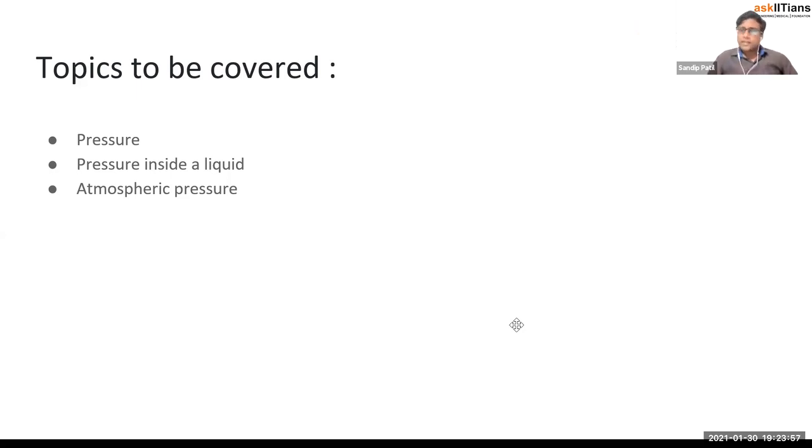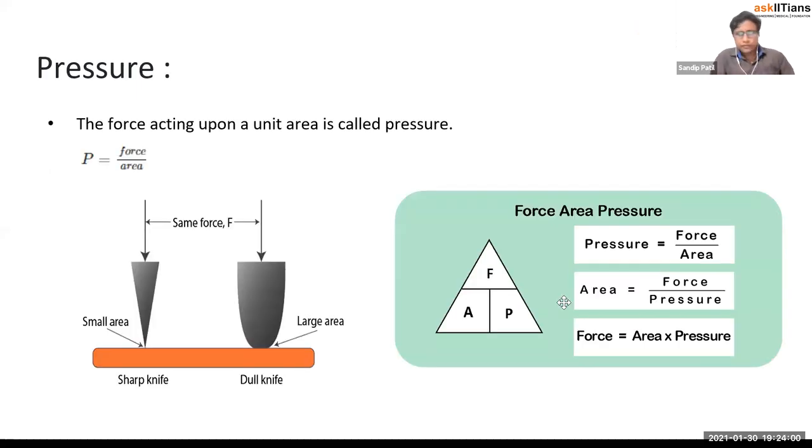Okay, so let's start. Now, what is pressure? We already have talked about force, right? Now, if we know the force, we can calculate the pressure. How? A very simple formula, that is force upon area, right? So here we can see one small image, one diagram. These are two knives, right? You can see the first knife is very sharp.